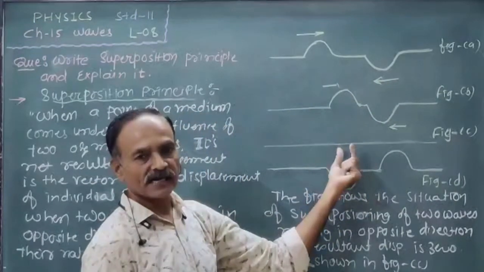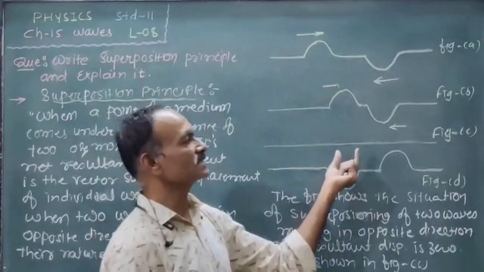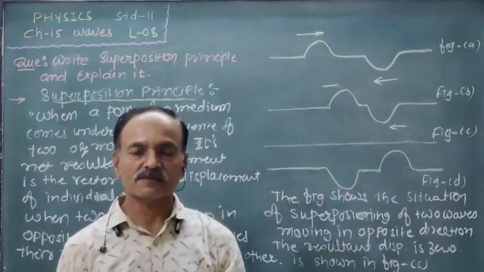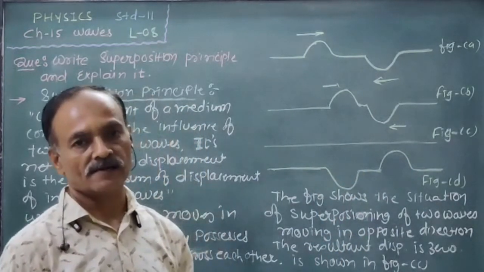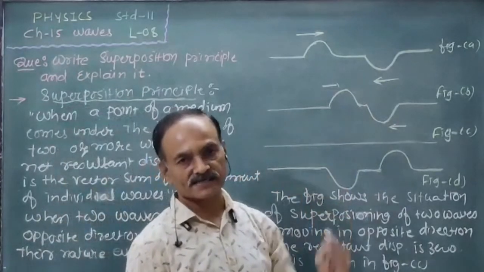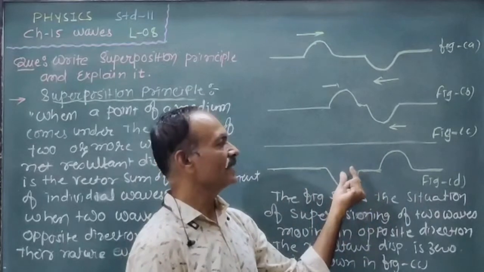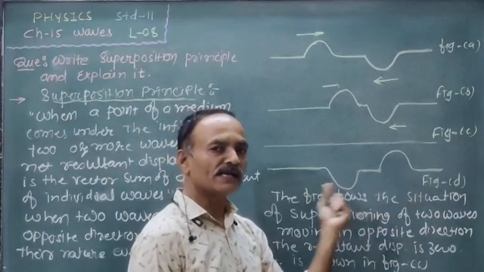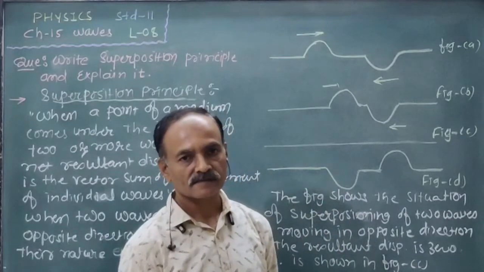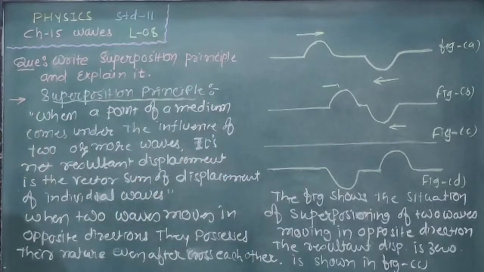When they superpose, the resultant displacement becomes zero, as shown in the figure, because the displacements of both waves are equal but they travel in opposite directions. After they cross each other, both waves again move in their directions with the same displacement. So this is the superposition principle.